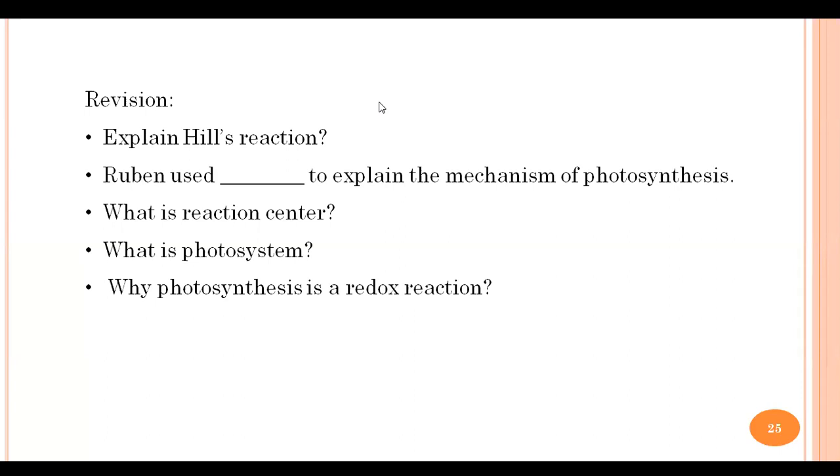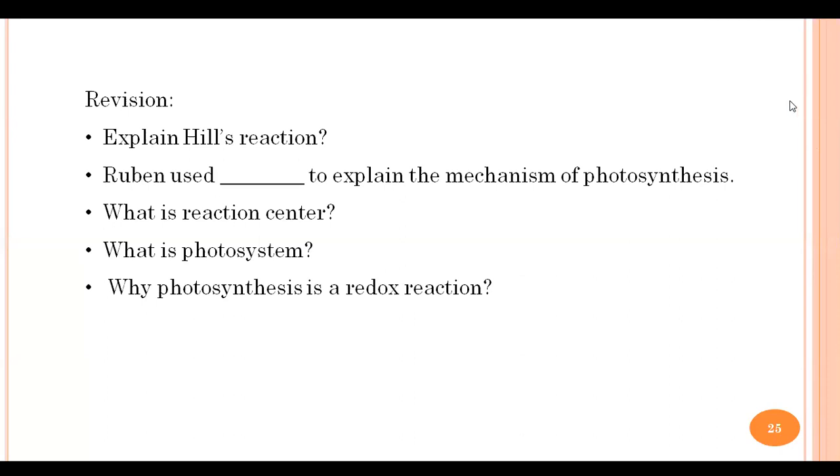And water is oxidized, meaning oxygen is released, and CO2 is reduced. Very good. So yes, water is oxidized and CO2 is reduced to sugar. That is the correct point, because oxidation and reduction are happening simultaneously in photosynthesis. It is called a redox reaction. Yeah, that's the correct answer.